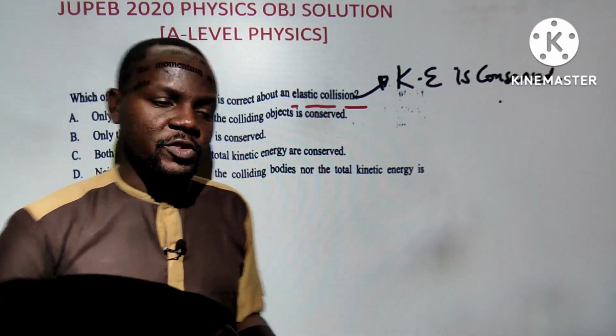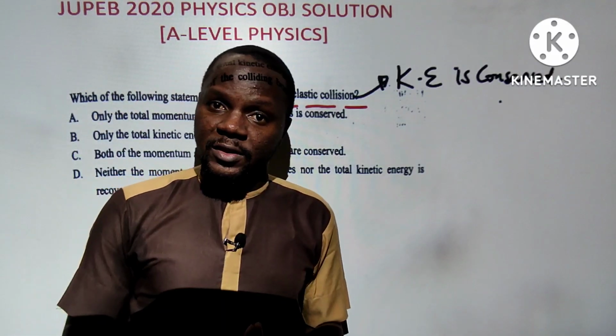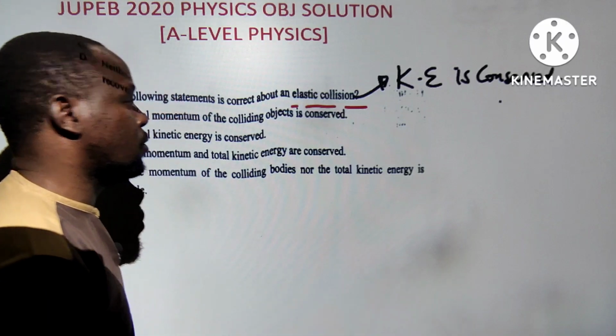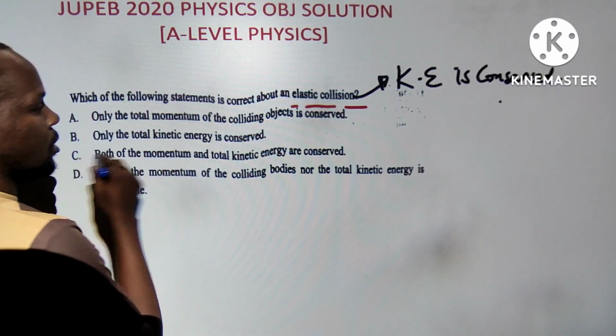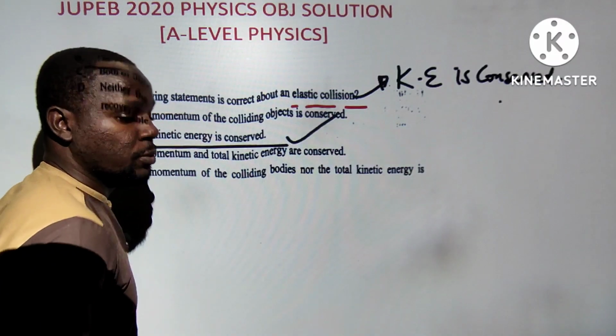Talking about different types of collision: elastic, inelastic, and perfectly inelastic collision. You need to understand it in terms of the coefficient of restitution. If you don't have an idea, watch my physics channel. So here, the correct answer will be only the kinetic energy is concerned. We move to the next question.